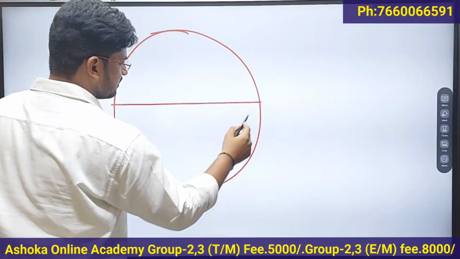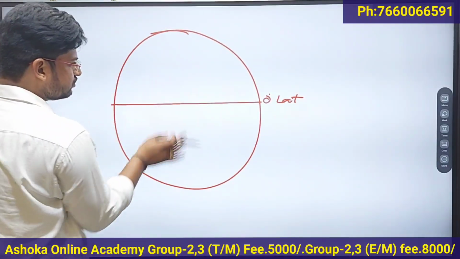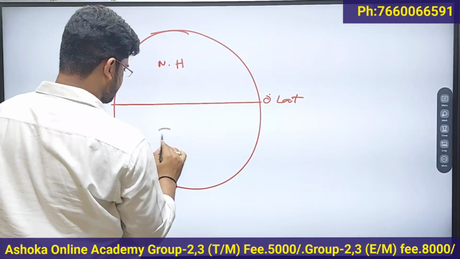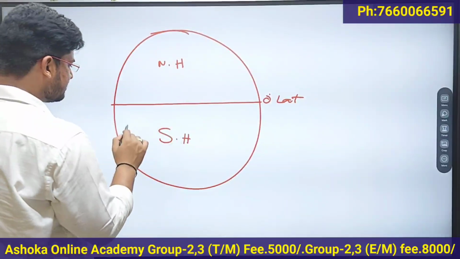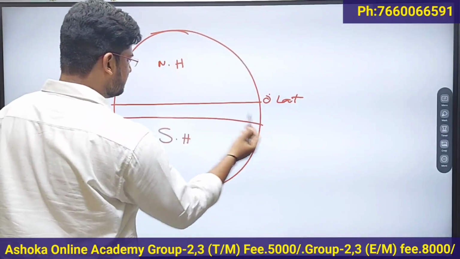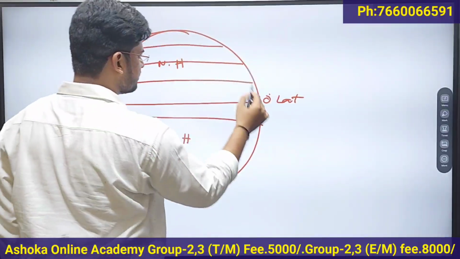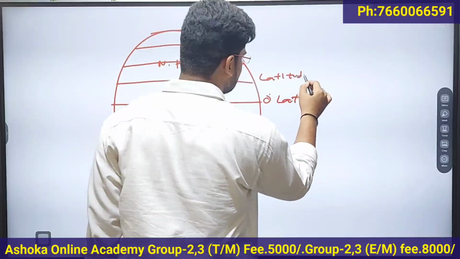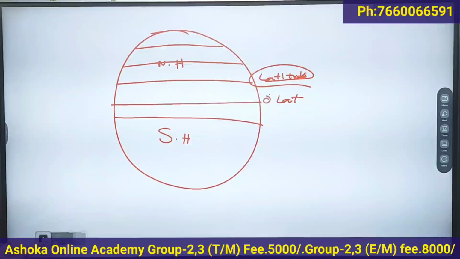Equator, which is the 0 degree latitude, divides the earth into two equal parts, the northern hemisphere and the southern hemisphere. The lines drawn parallel to the equator are called latitudes.